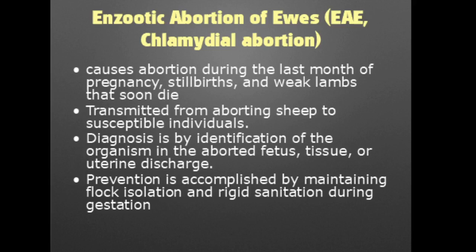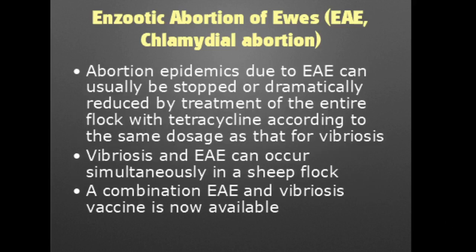The diagnosis is via identification of the organism in the aborted fetus, tissue, or uterine discharge. We can prevent it by maintaining flock isolation and rigid sanitation during gestation. The abortion epidemics due to this disease can usually be stopped or reduced by treatment of the entire flock with tetracycline, according to the same dosage as that for vibriosis.